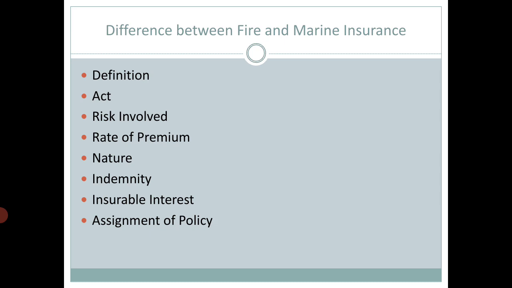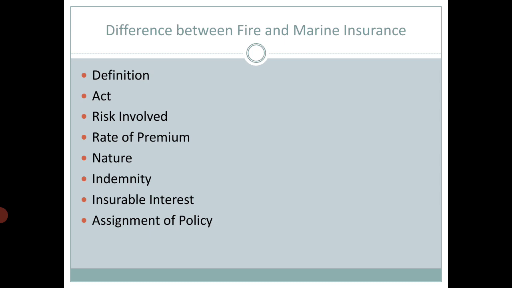Insurable interest: in fire insurance, the insurable interest in property should be there both at the time of taking the policy as well as at the time of the event of loss. But in marine insurance, it is necessary to have insurable interest in the cargo at the time of the event of loss. It is not expected at the time of taking the marine insurance policy.